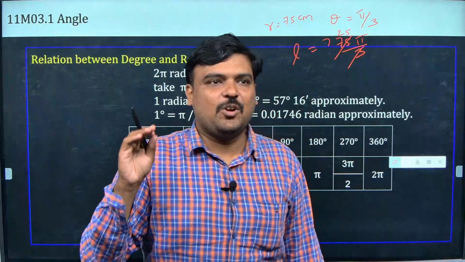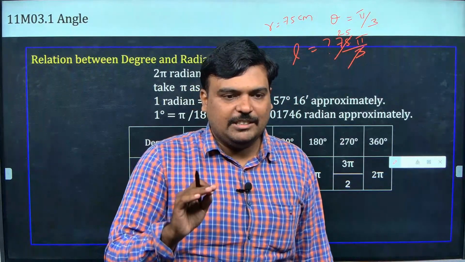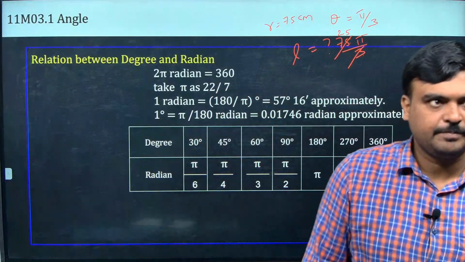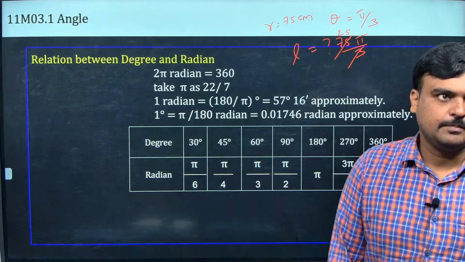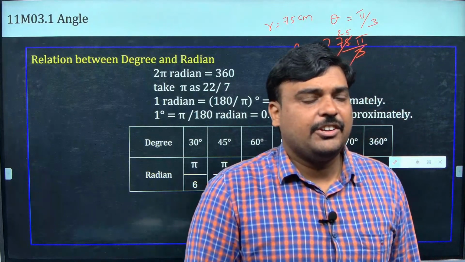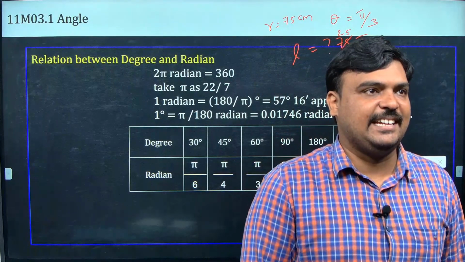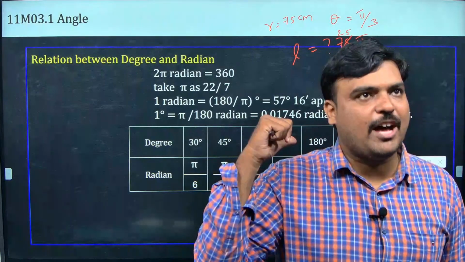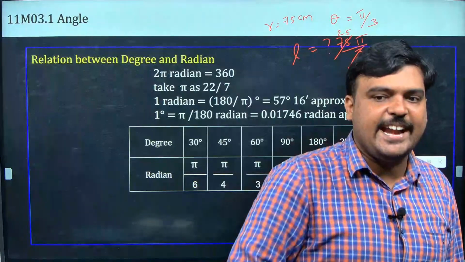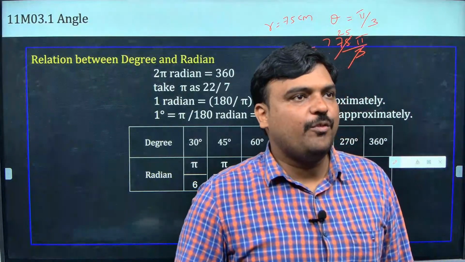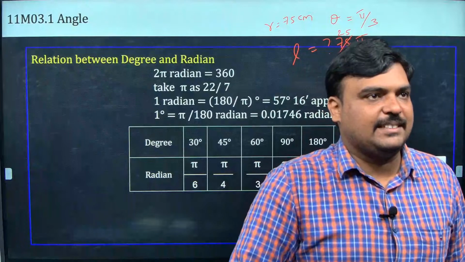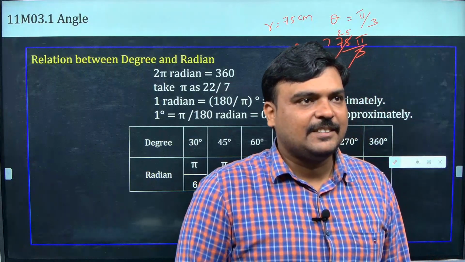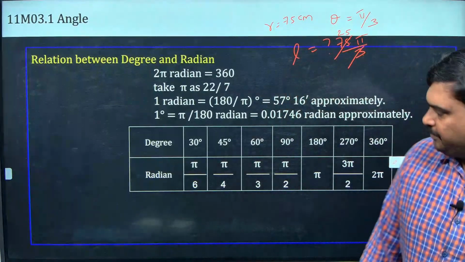Are you getting, guys? A student asks whether we should not change the terms to degrees, like pi by 3 to 60. Yes, you can change if you want to express in degree, but this formula applies only in radian. Don't go for degree, it will not work in degrees. Use only radian, clear?